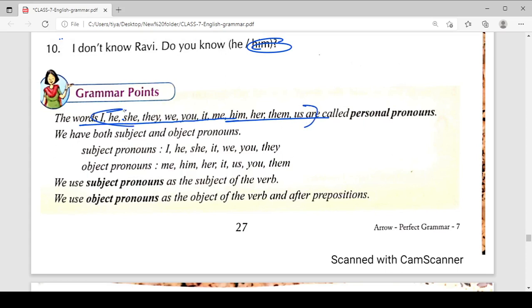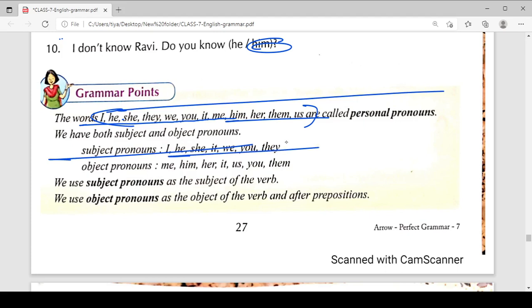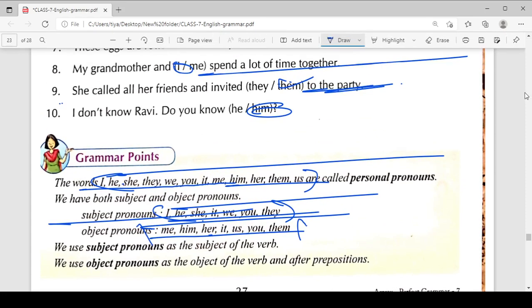Just underline this. What are the personal pronouns? We have subject pronouns like I, he, she, it, we, you, they, which are the nominative or subjective case pronouns, and object pronouns me, him, her, it, us, you, them, which are the objective case. We use subject pronouns as the subject of the verb, and we use object pronouns as the object of the verb and after a preposition.